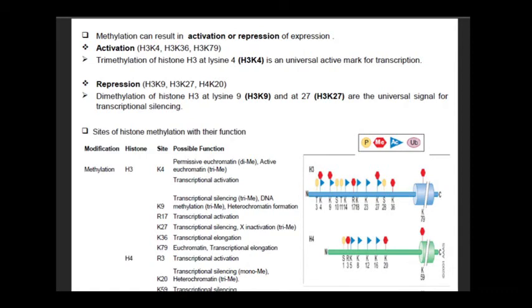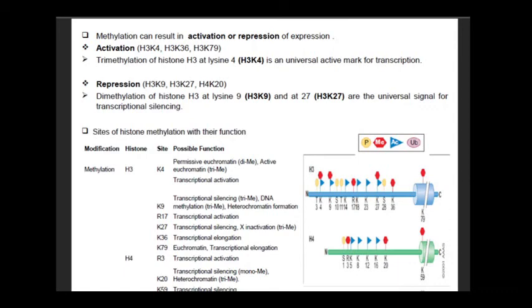Activation marks are H3K4, H3K36 and H3K79. They lead to activation. The trimethylation of histone H3 at lysine 4 is a universal active marker for transcription. While for repression, the marks are H3K9, H3K27 and H4K20. The dimethylation of histone H3 at lysine 9 and at 27 are universal signals for transcriptional silencing.